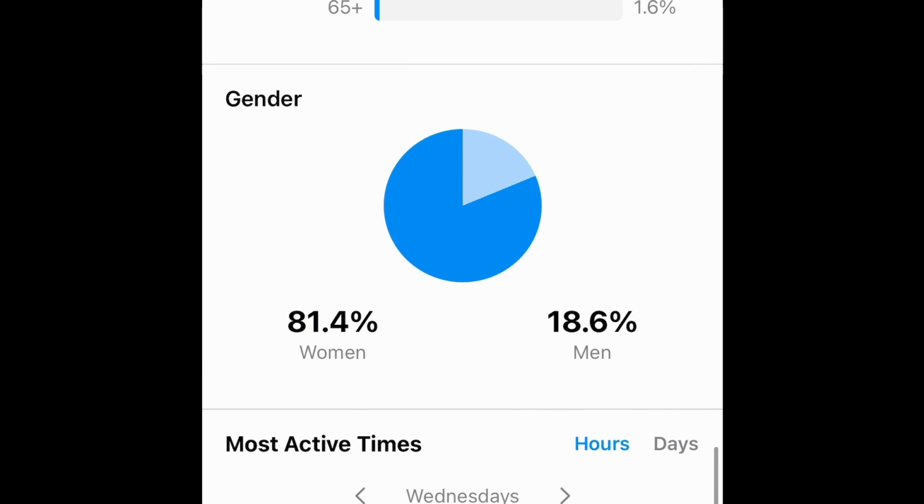But I look at the hours, so that way I will know when to post my content in order to maximize my engagement. If most of my followers are active during those hours, and if I post, there's more of a chance that they will see my content and engage, and hopefully engage quickly, so that will boost my engagement and reach.